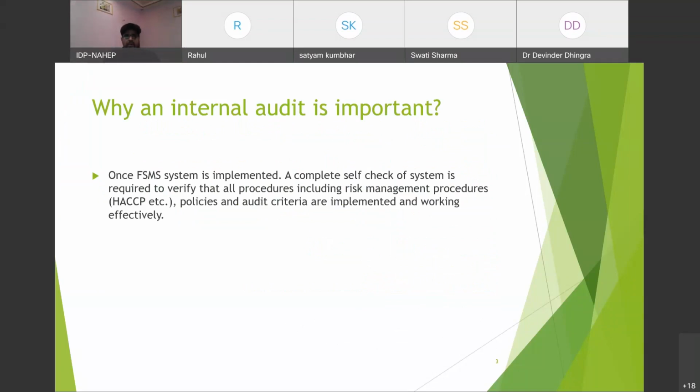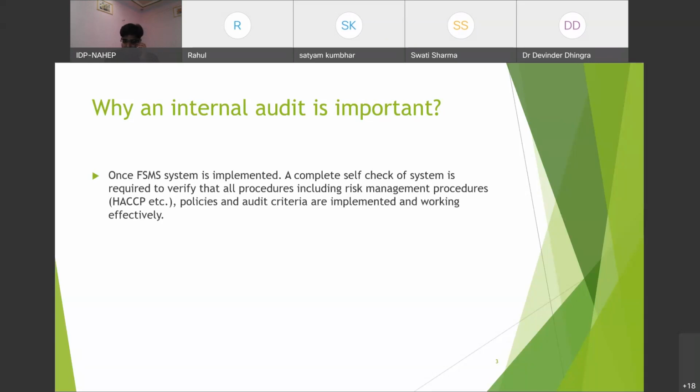एक बार आपने अपना FSMS system implement किया है, so before going for final certification, आपको अपने पूरे system का एक complete self check करना है that whatever procedures आपने implement किए हैं, including risk management procedures like HACCP, आपकी food safety policies and audit criterias, ये सारे procedures properly आपके system में implemented हैं and they are working effectively.